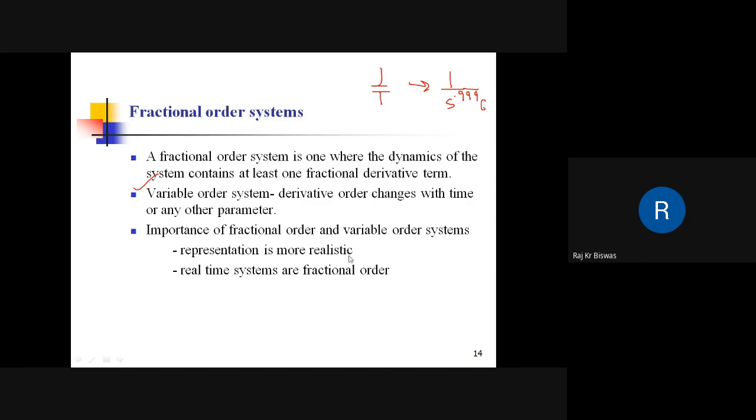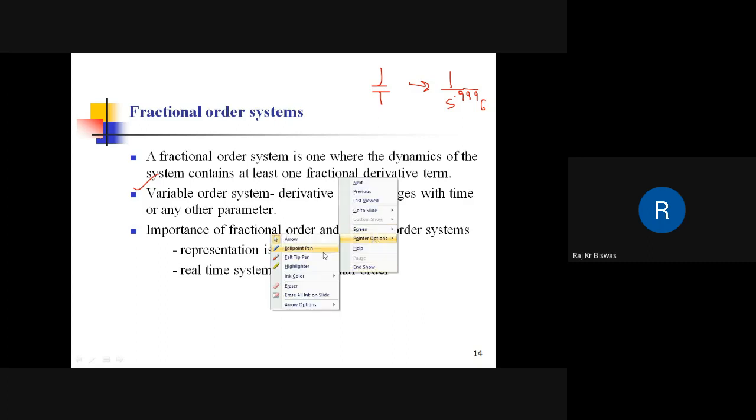So here is the importance of fractional order systems. Representation is more realistic, and the real-time systems are fractional order. Okay, this is important. The representation is more realistic.